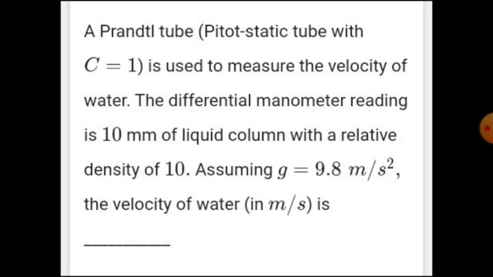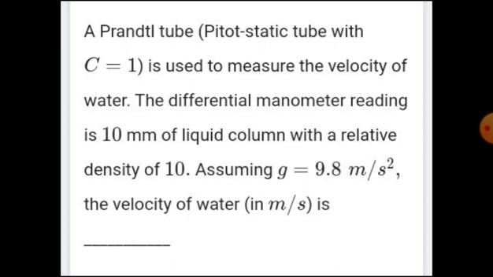The differential manometer, generally it is used to measure the pressure difference. Reading is 10 mm of liquid column with a relative density. I already explained to you what is relative density. It is also known as specific gravity, which is used to find the density of the liquid. And assuming g is equal to 9.8 meter per second square, the velocity of water in meter per second is dash. We have to find the velocity.